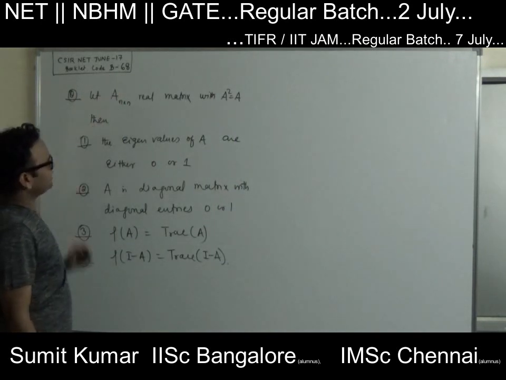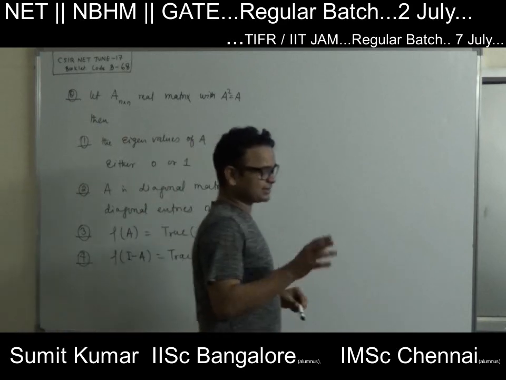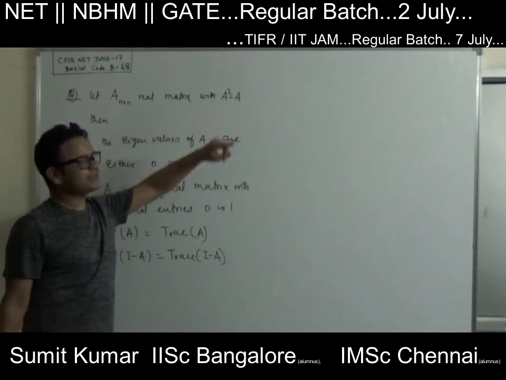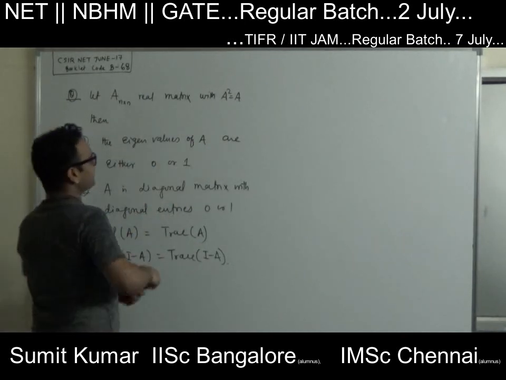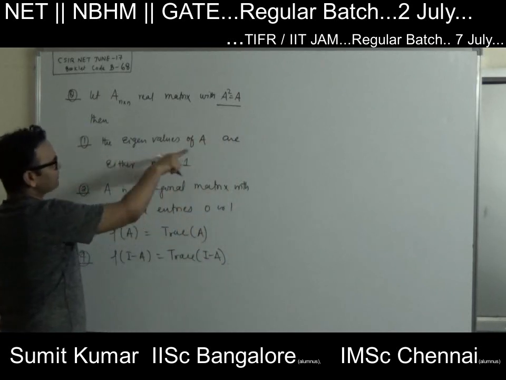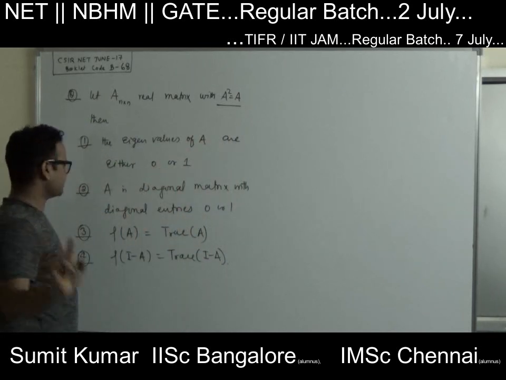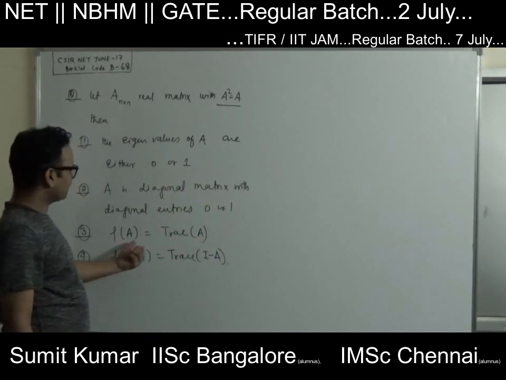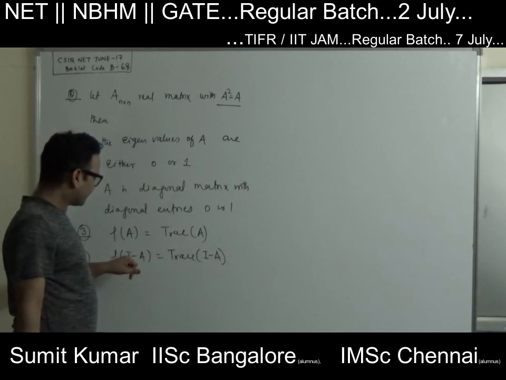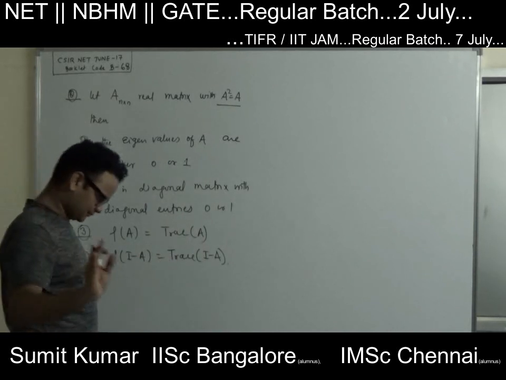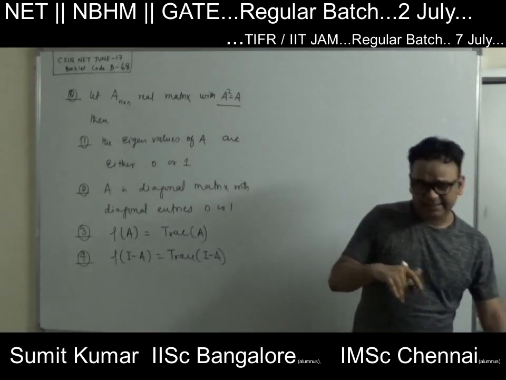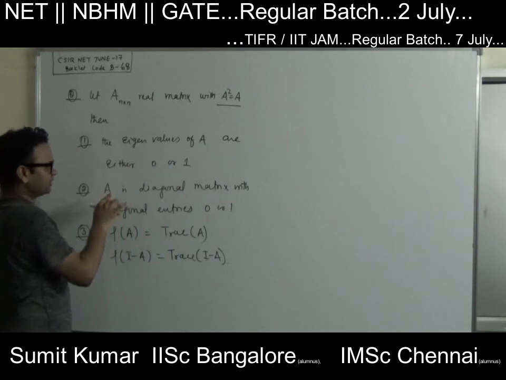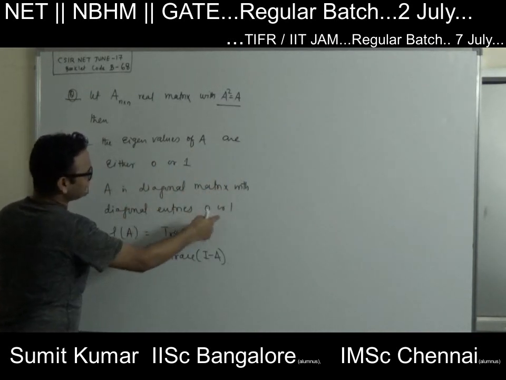The question is: A is an n cross n real matrix, and A square equals A. Using that information, the eigenvalues of A are either 0 or 1. First, A is a diagonal matrix with diagonal entries 0 or 1. Rank of A is equal to trace of A, and rank of I minus A is equal to trace of I minus A. Let me go to the question again. They have given A square equal to A; then the eigenvalues of A are either 0 or 1, and A is a diagonal matrix with diagonal entries 0 or 1.